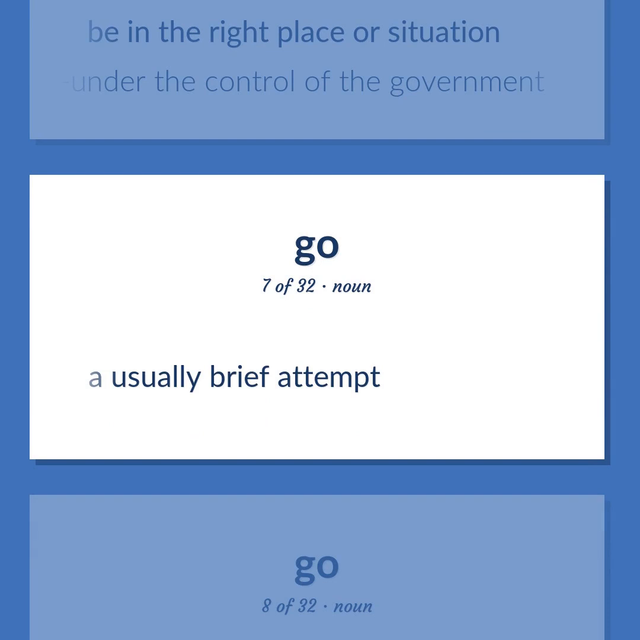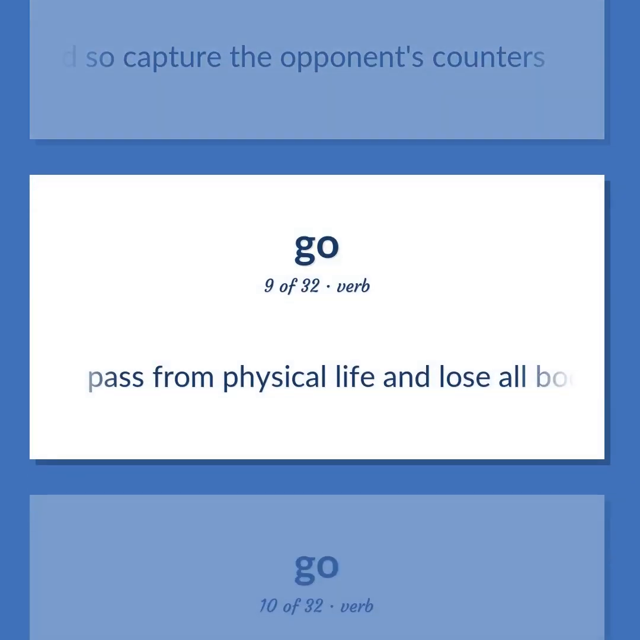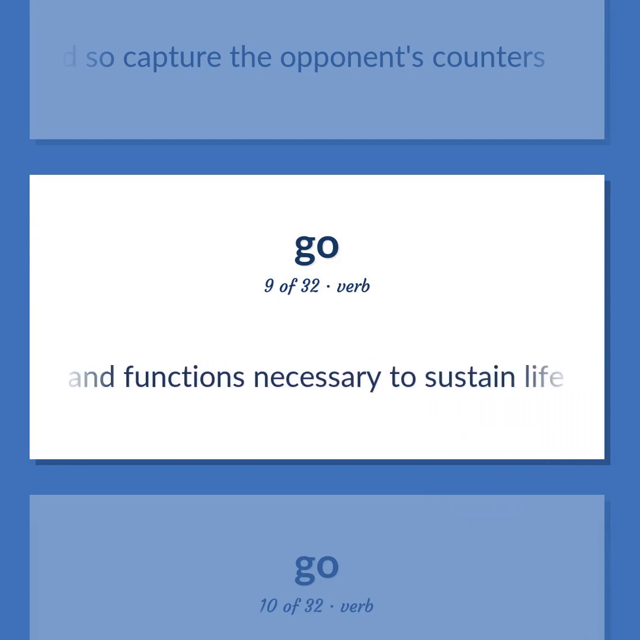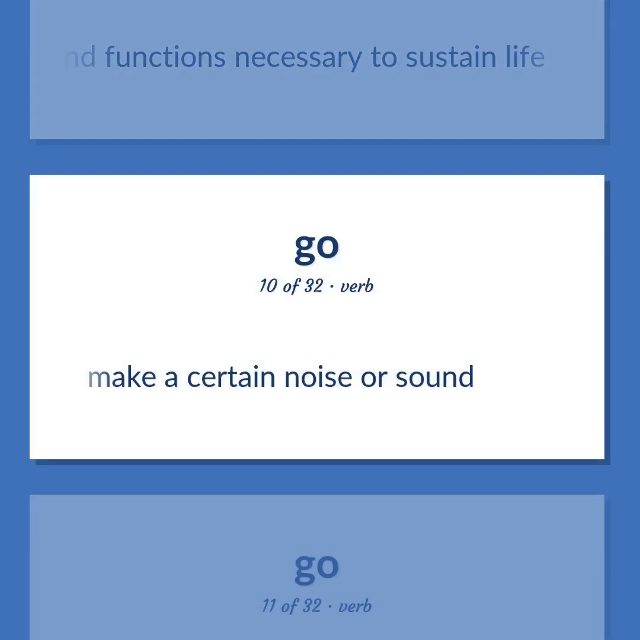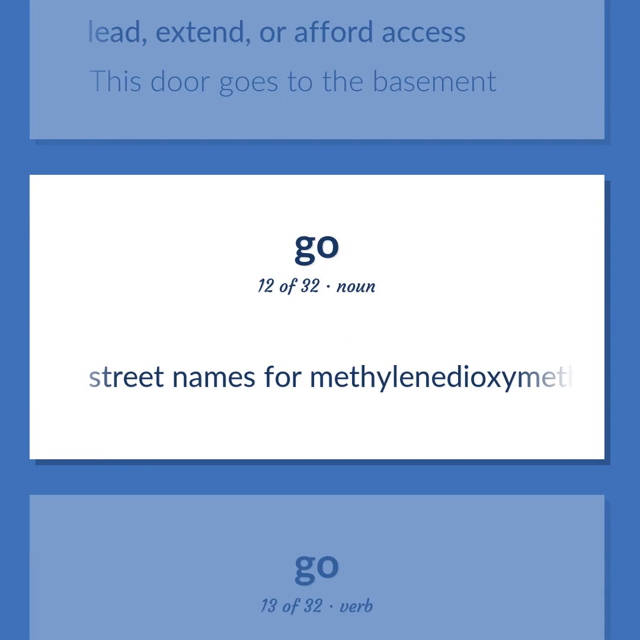A usually brief attempt. A board game for 2 players who place counters on a grid. The object is to surround and so capture the opponent's counters. Pass from physical life and lose all bodily attributes and functions necessary to sustain life. Make a certain noise or sound. Lead, extend, or afford access. This door goes to the basement. Street names for methylenedioxymethamphetamine.